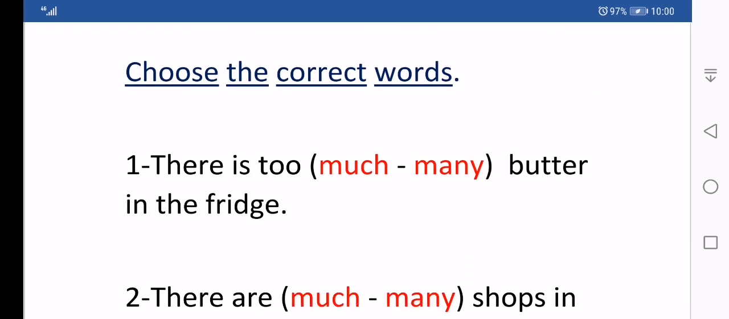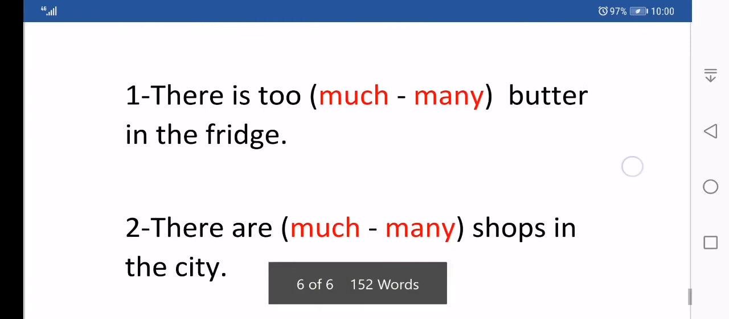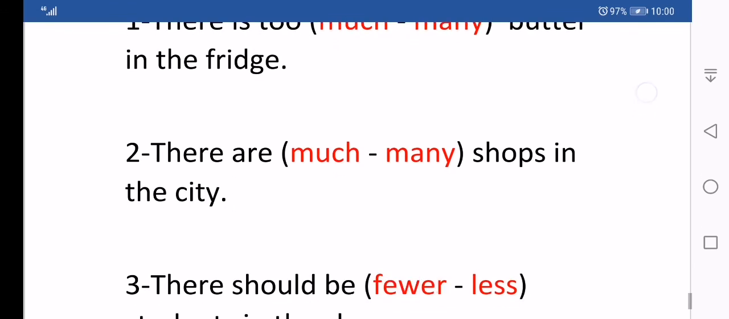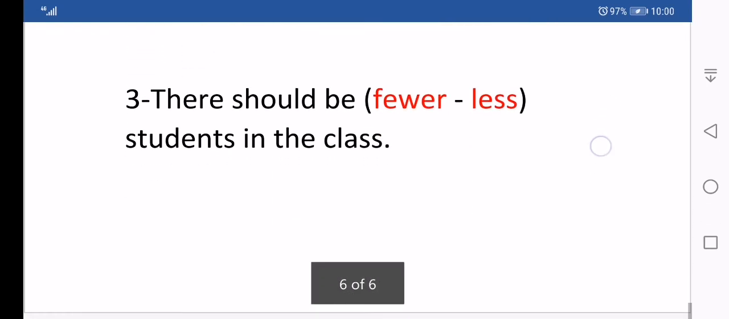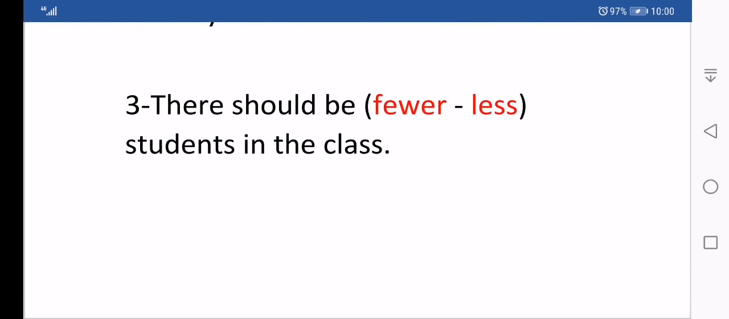Choose the correct words. There is too much, many butter in the fridge, so you need to choose the correct word. Is it much or many? The second sentence, there are many shops in the city. The third sentence, there should be less students in the class.